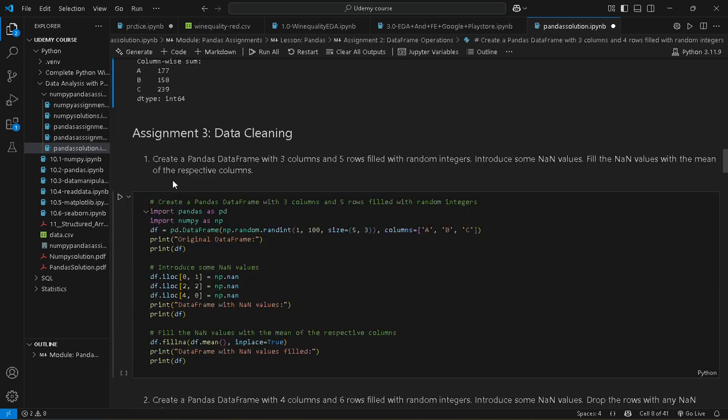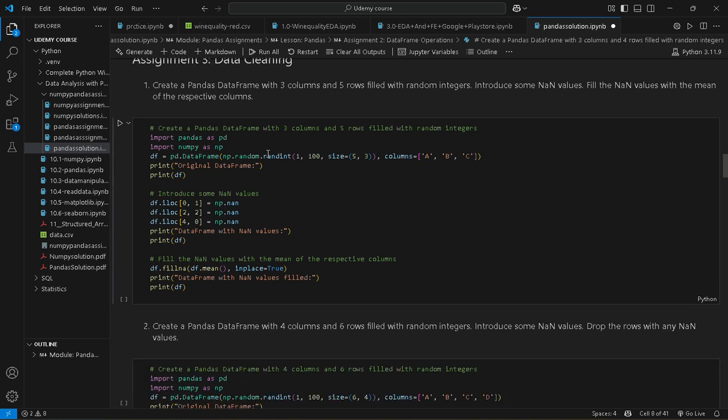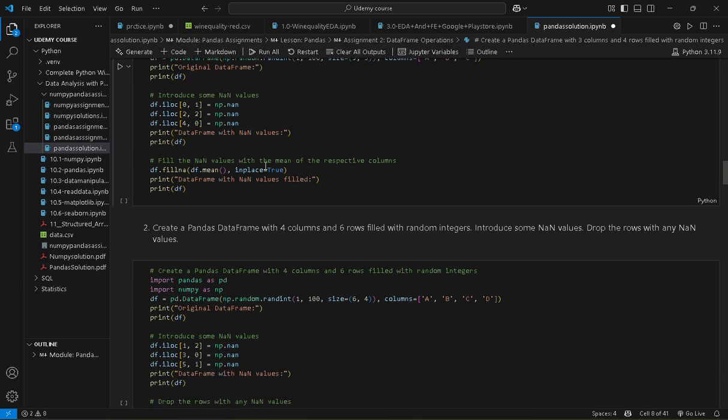Okay, next question: create a pandas data frame with 3 columns and 5 rows filled with random integers. Introduce some NaN values, and fill the NaN values with the mean of the respective column. We create a data frame with 3 columns and 5 rows filled with random integers. First of all we put some null values inside the data frame. This is our row index, and this is our column index, and we put the NaN values in particular places.